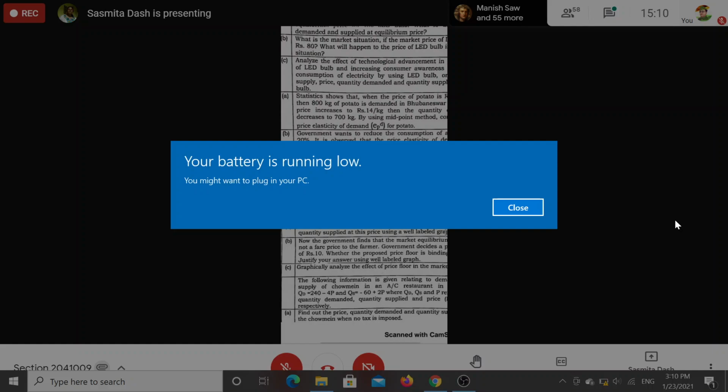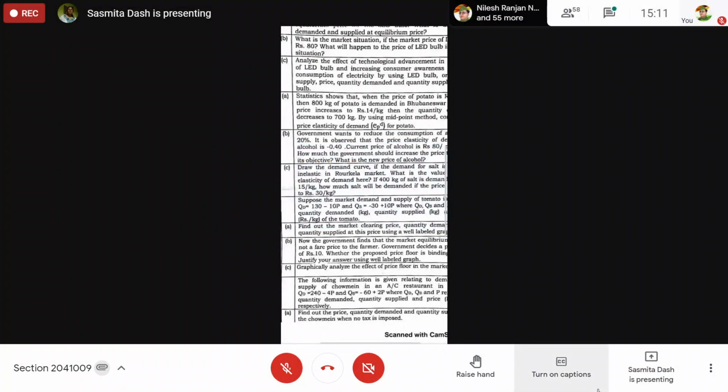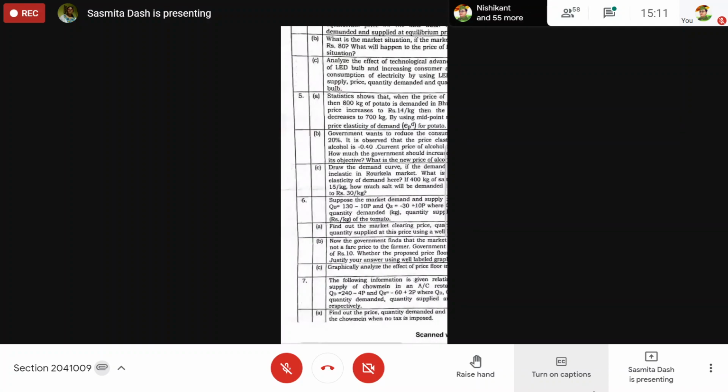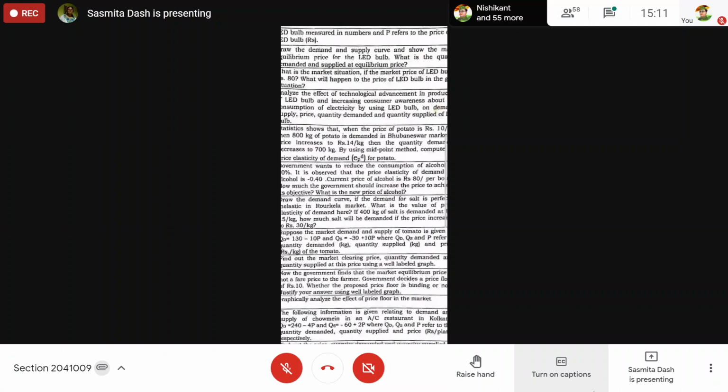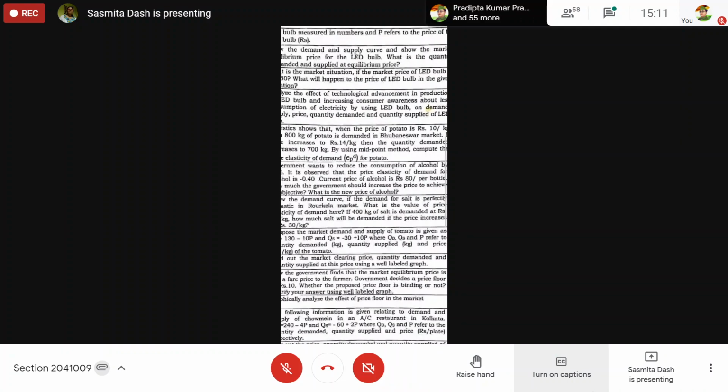As salt faces a perfectly inelastic demand in the market, the market quantity will be 400. Market price can increase from 15 to 30. That is what you have to write. So in this way, you have to calculate the questions, by understanding what is asked in the question.